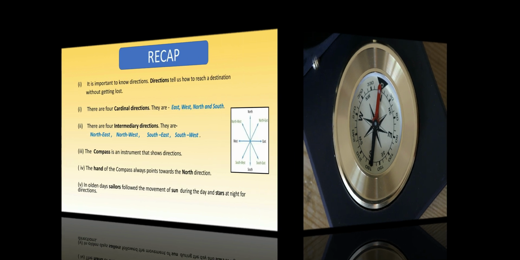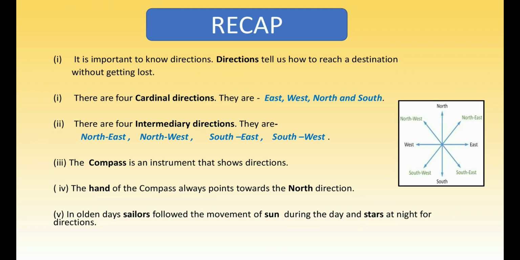Now, let's have a short recap. It is important to know directions. Directions tell us how to reach a destination. There are four cardinal directions. They are east, west, north, and south. There are four intermediary directions. They are northeast, northwest, southeast, and southwest.